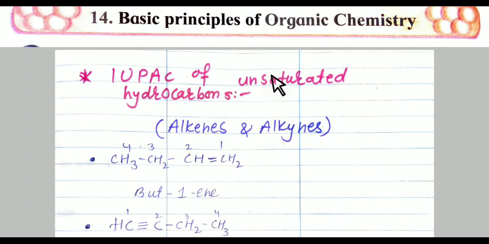So always remember, students, if the carbon is saturated, meaning a single bond is there, it means sp3 hybridization. If a double bond is there, it means sp2 hybridization. If a triple bond is there, it means sp hybridization.